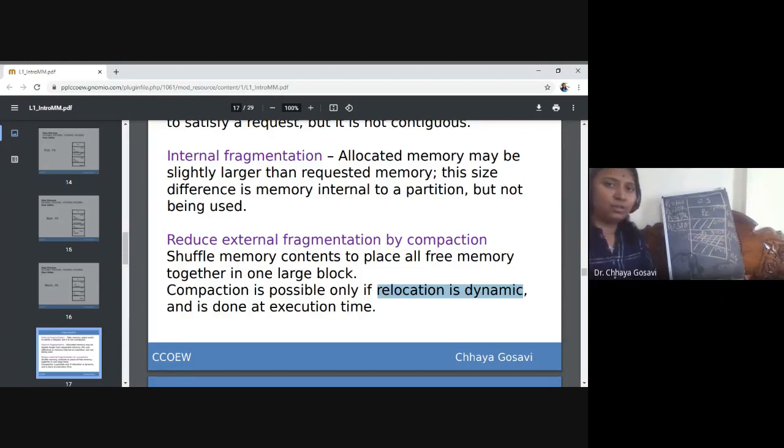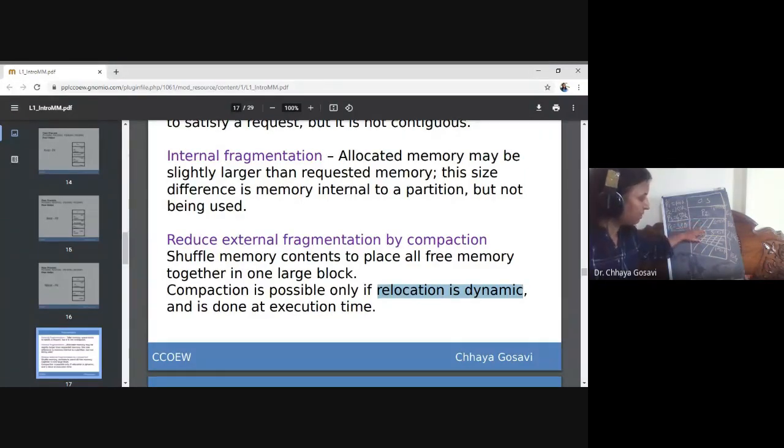Note that it is not the mere putting of one process from here to here. We have seen in a previous session, a process is nothing but machine language code which is getting executed, and each machine instruction and data has an address. So when you shift a process from one location to another, you have to change the address of every instruction and every data item, and there should not be any conflict.